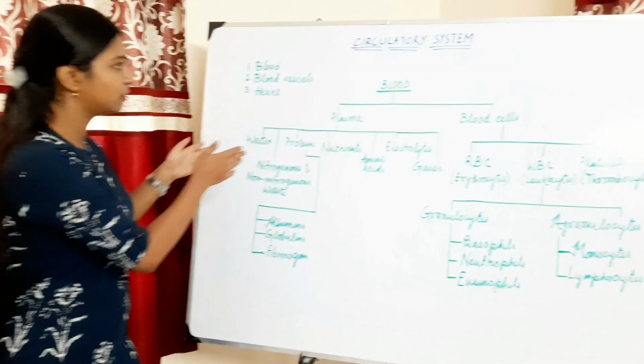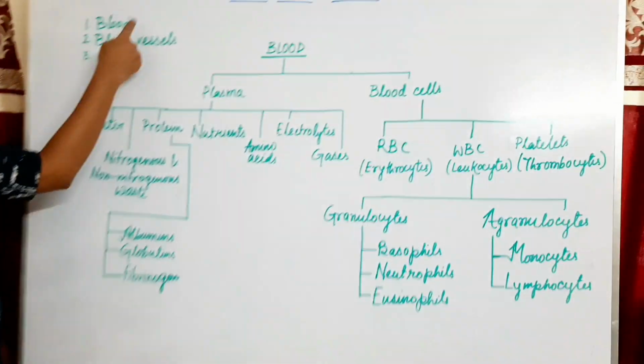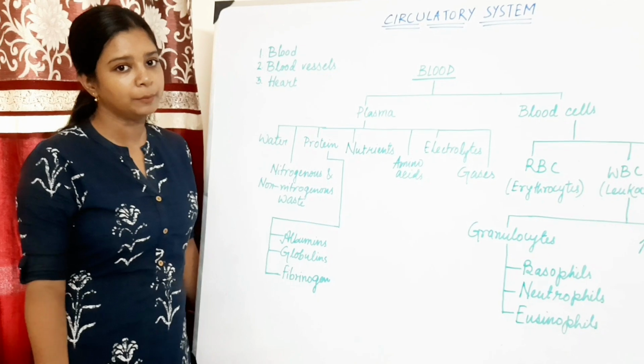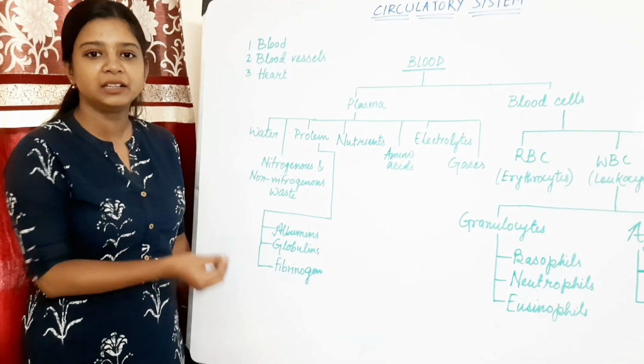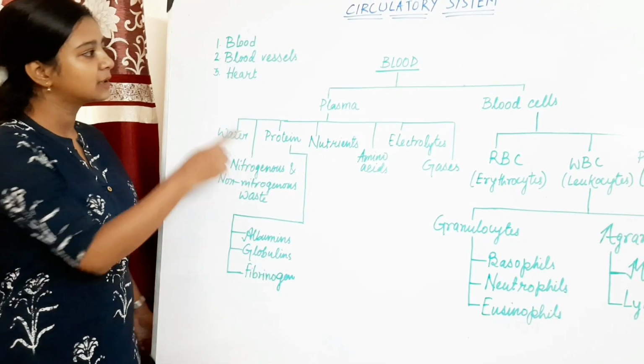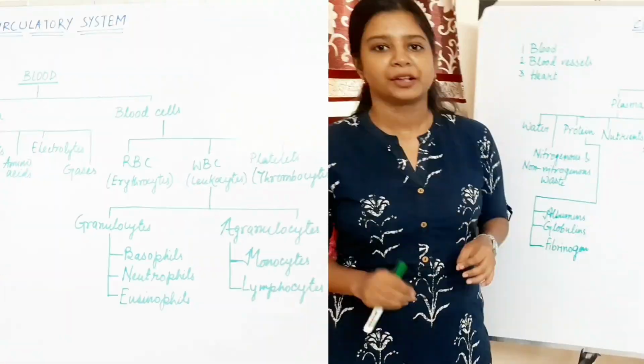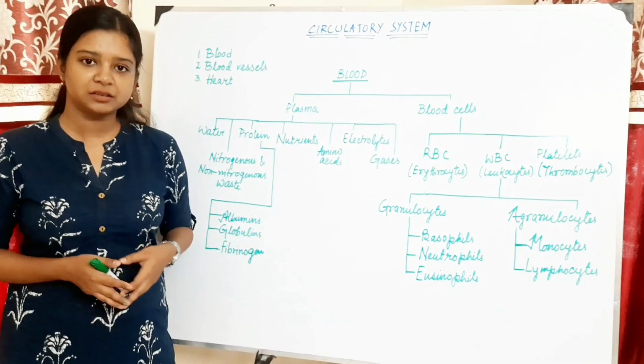Coming to the circulatory system, there are three main components: blood, blood vessels and heart. Today we are talking about blood and the composition of blood, everything about blood. Next class I will talk about blood vessels and the third one will be heart. First we are talking about some characteristics of blood.